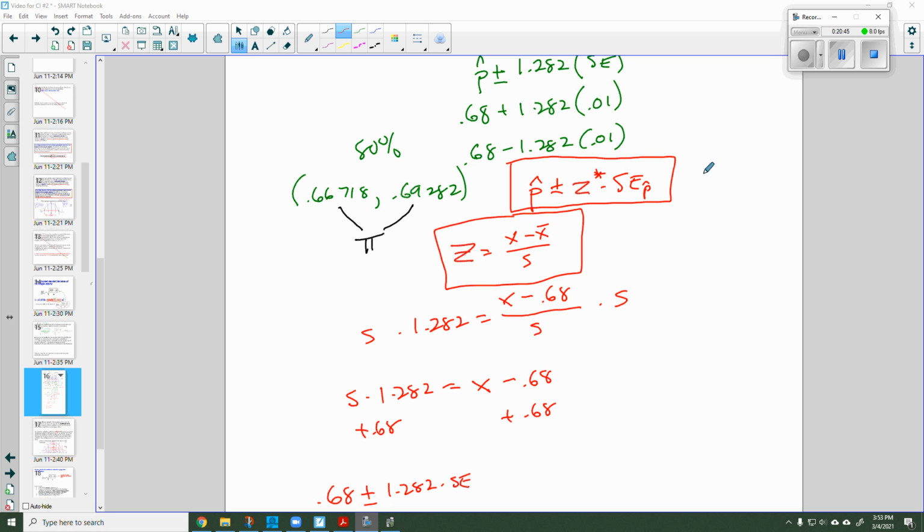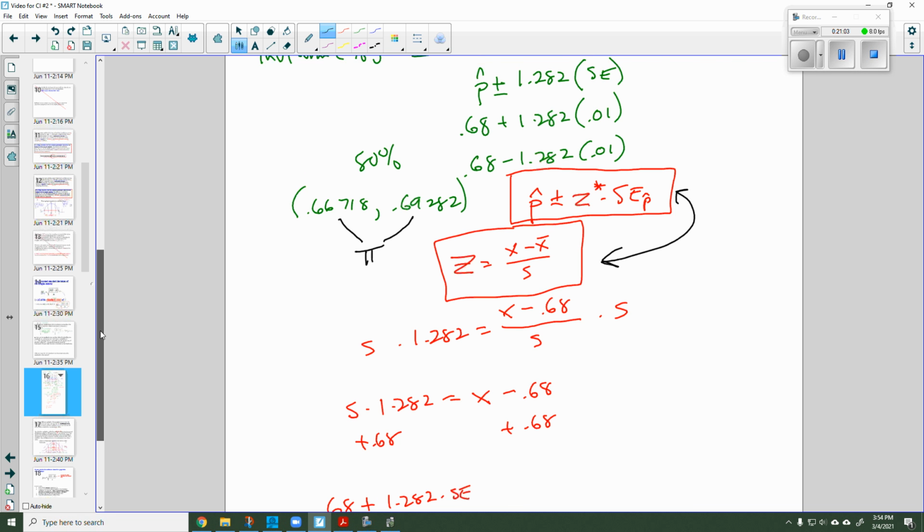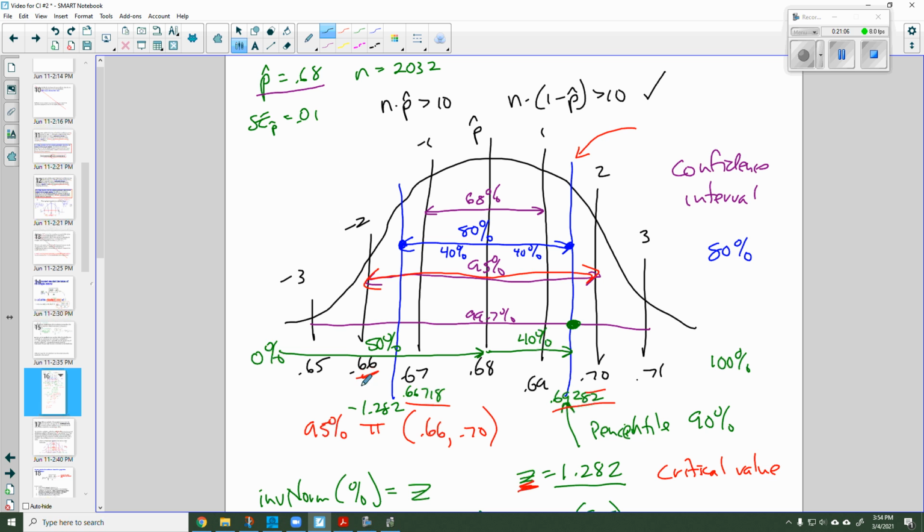It's actually good to study this and think about it and understand the relationship between these two. Because if you understand the relationship, then you're not going to have to memorize it and fill your head up with a bunch of clutter. By understanding how it relates to the picture, that's what's really going to help you. Because the picture and figuring out how do I find this z-score over here and then turn that z-score into an actual proportion number, that is really what's going to be the key to you understanding how this process works.